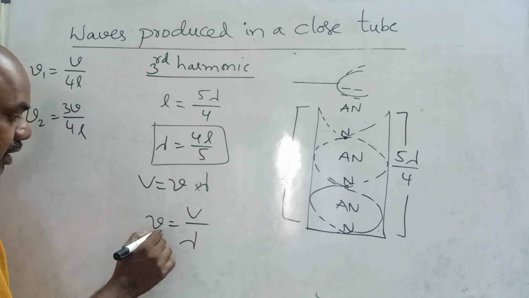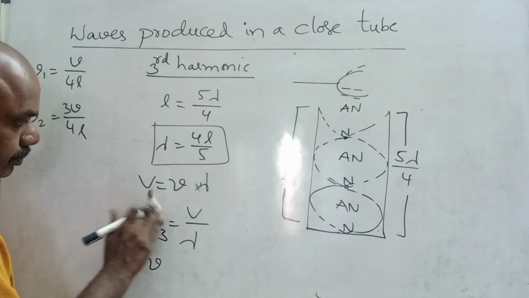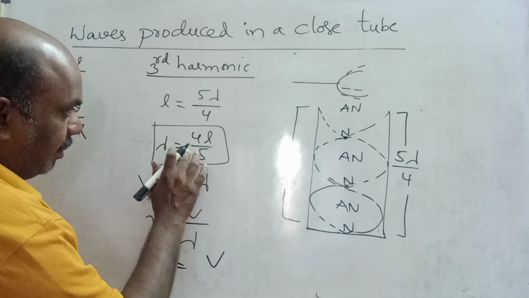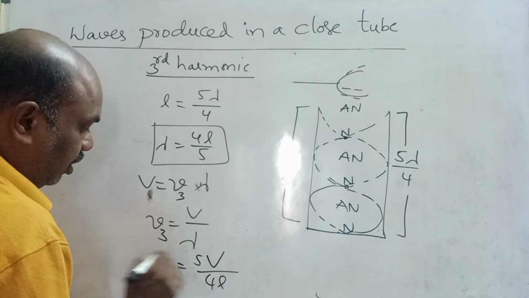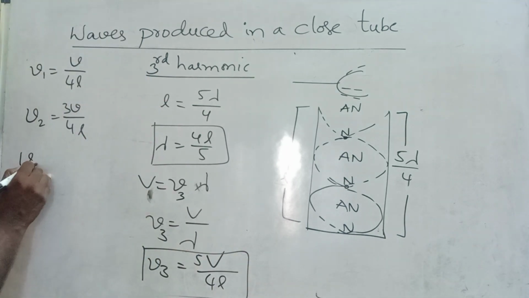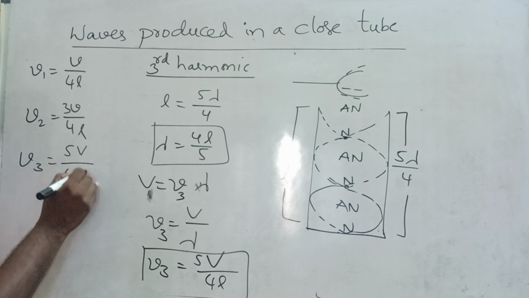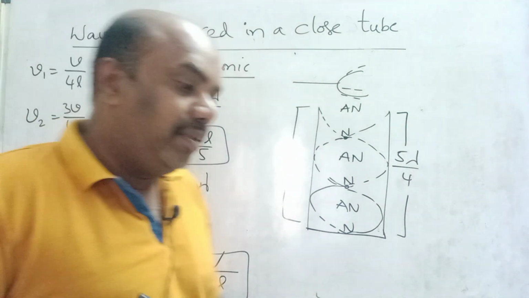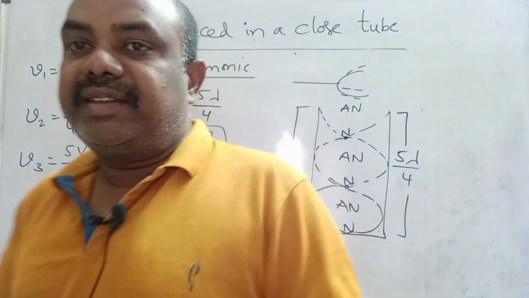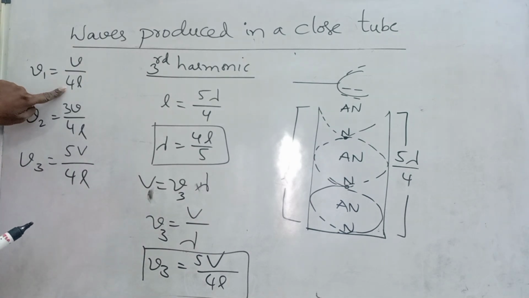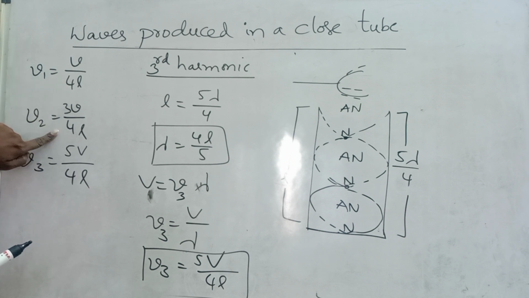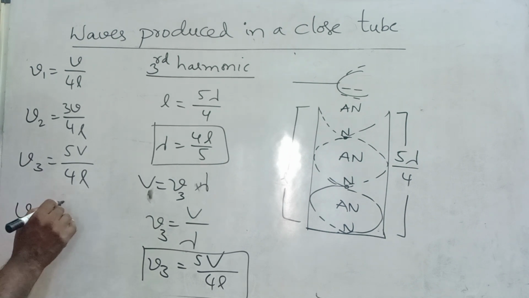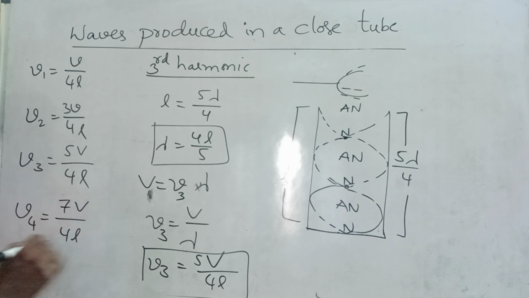So this is the third frequency, ν3. ν3 is equal to v by lambda, lambda value is 4L by 5, so 5v by 4L. So ν3 is equal to 5v by 4L. Next you can easily imagine 7v by 4L. Next 9v by 4L; we will get all odd numbers ratio. So this is called fundamental frequency, also called first harmonic, second harmonic, this is third harmonic. Next you can write 7v by 4L, next 9v by 4L, and so on.